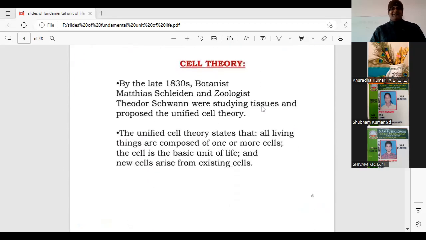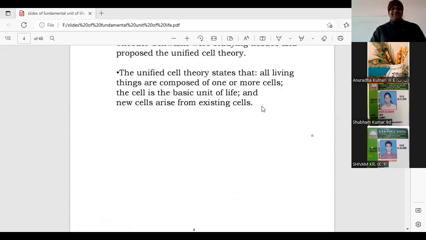Now, what is the major point of the cell theory? The cell theory states that all living things are composed of one or more cells, and the cell is the basic unit of life.